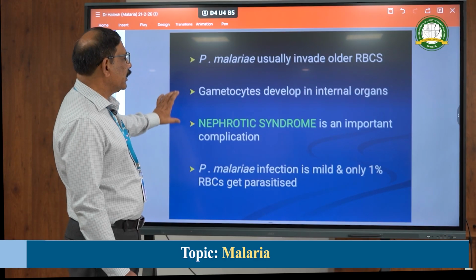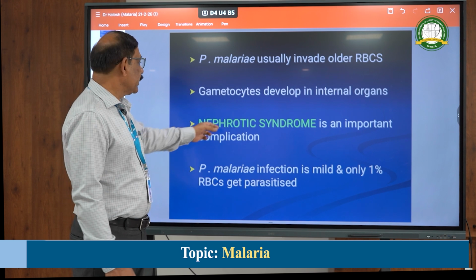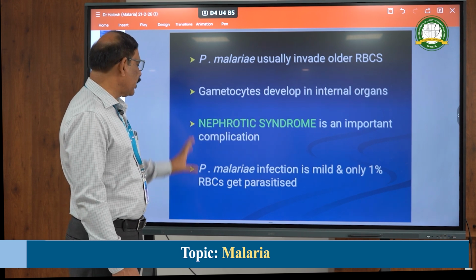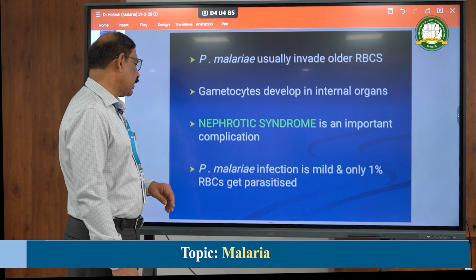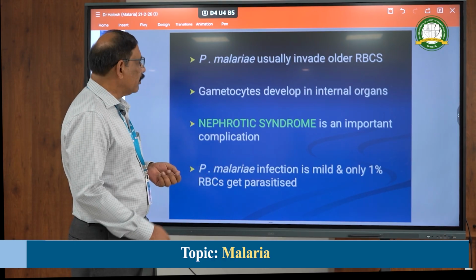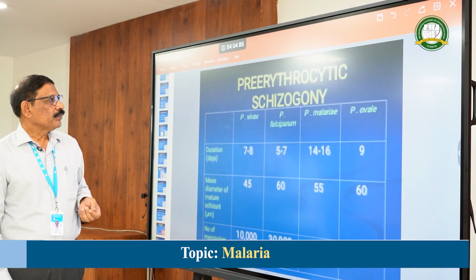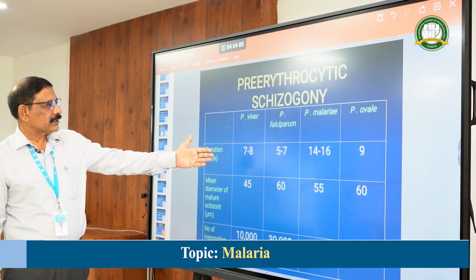Here the complication of Plasmodium malariae is nephrotic syndrome, an important complication of this malaria. Otherwise it is a mild infection, with only 1% of the RBCs infected. So in brief, that is vivax.